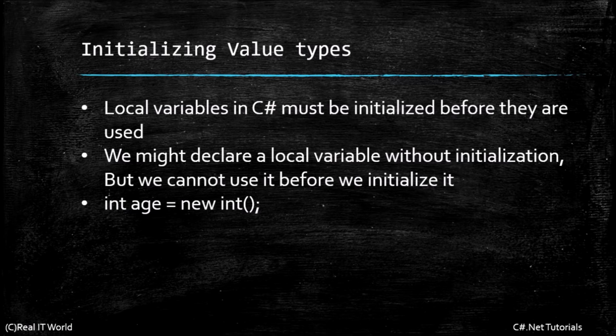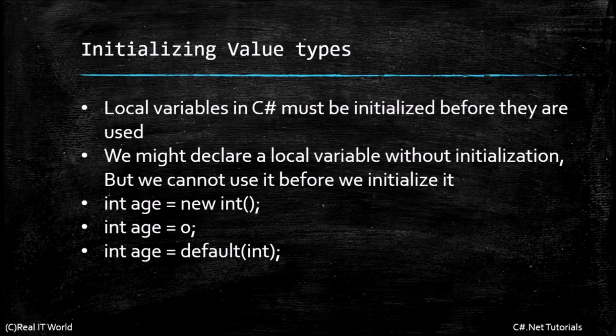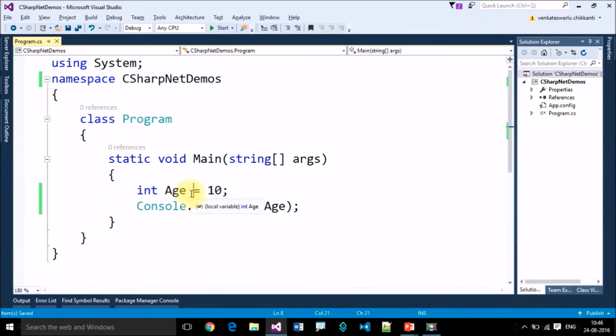We can initialize a value type variable in different ways, like integer is equal to new int, calling the implicit default constructor, and we can assign default values. Integer is equal to 0 like that, and we can assign default values using default of data type. Let's look at that.